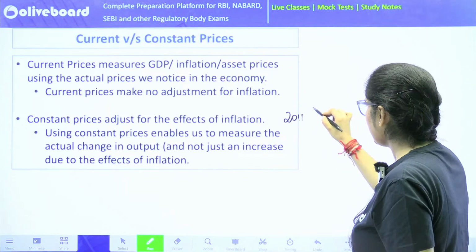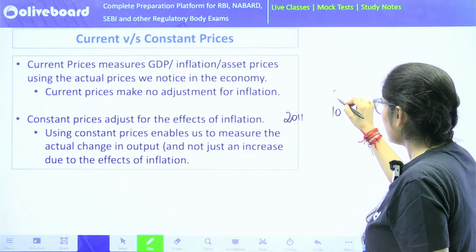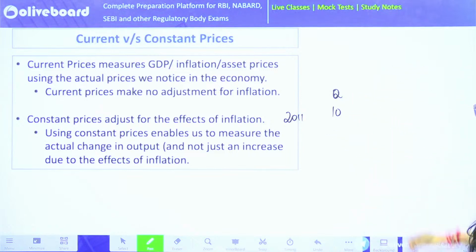Let's say in 2011, the quantity produced was 10. The price of each unit was again 10. So the total price at constant prices was 100. And what will be the total price at current rates? It will again be 100.